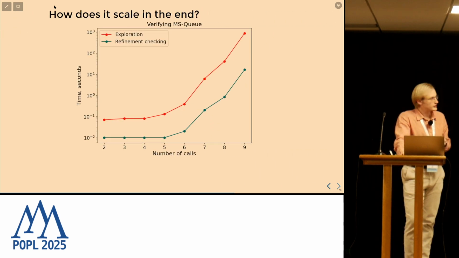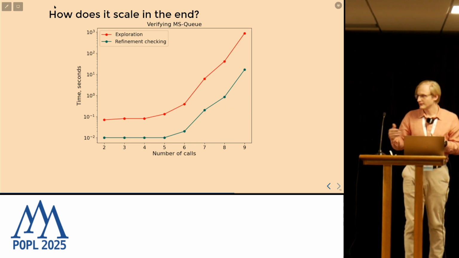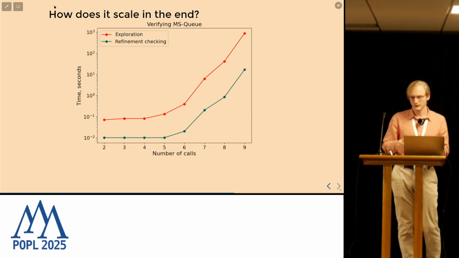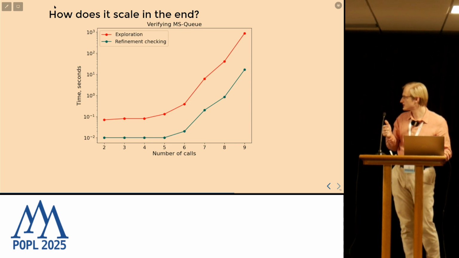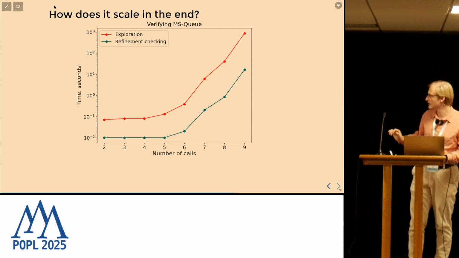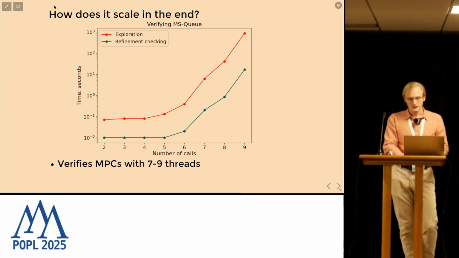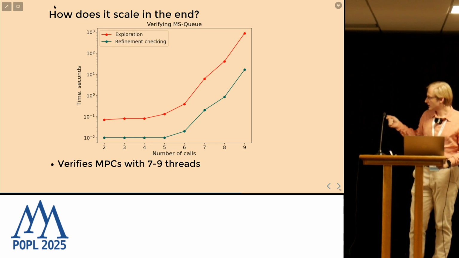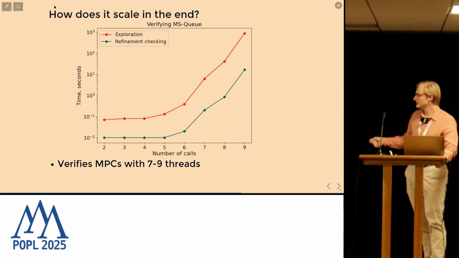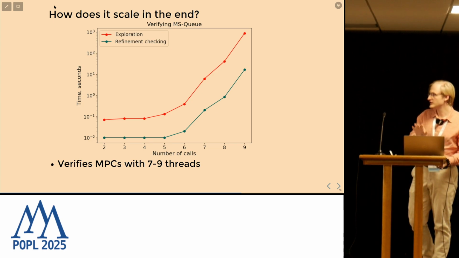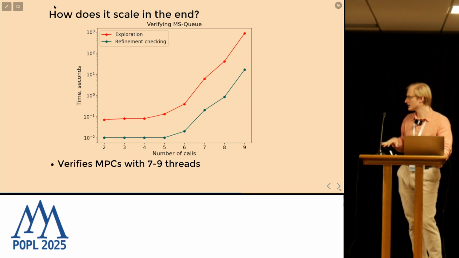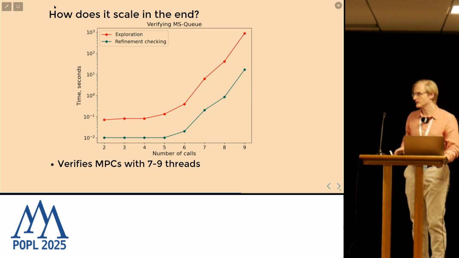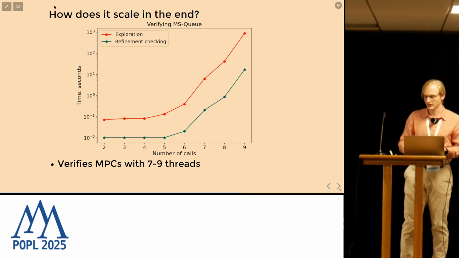So in the end, how does it scale? On this chart, we can see the time of checking the most parallel client depending on size from 2 to 9. The first fact we can see, and this is just for the Michael-Scott queue implementation, is that we actually checked the most parallel client of size 9 in just 15 minutes. That means we checked that our implementation is correct under any client that has less than 10 operations, with any possible order between them that is forced by the client.